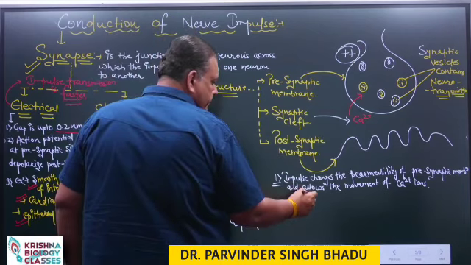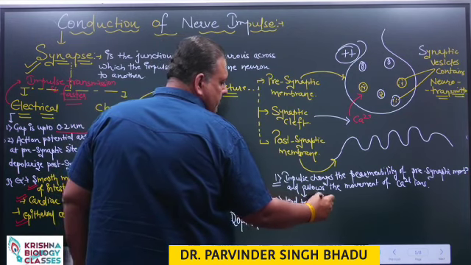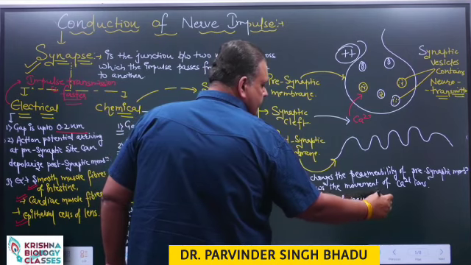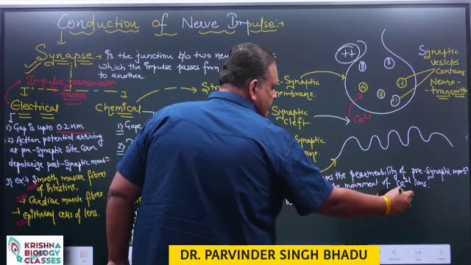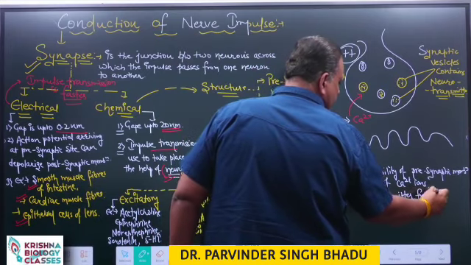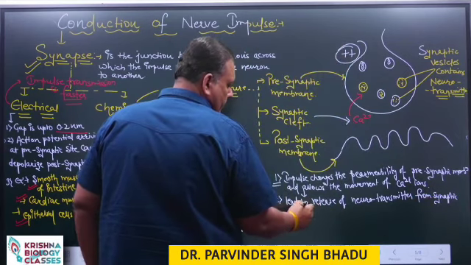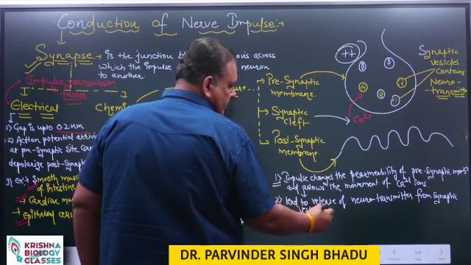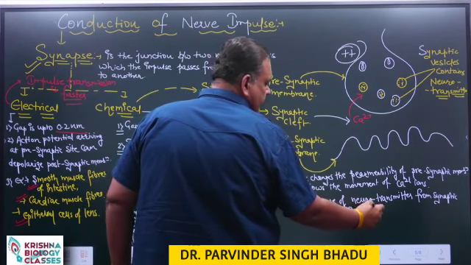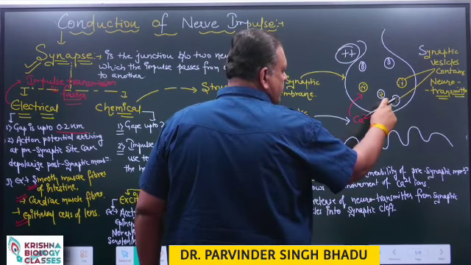It leads to the release of neurotransmitter from synaptic vesicles into the synaptic cleft. It causes the rupture of the synaptic vesicles.